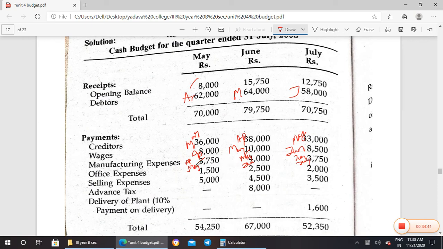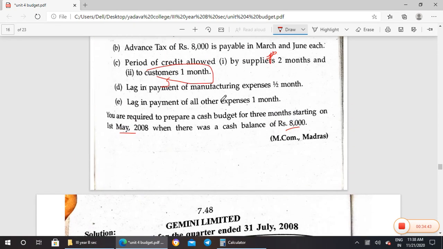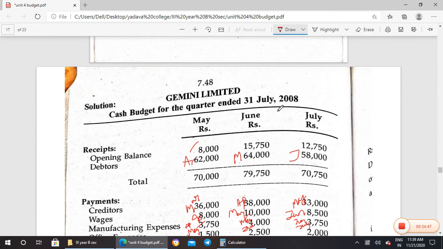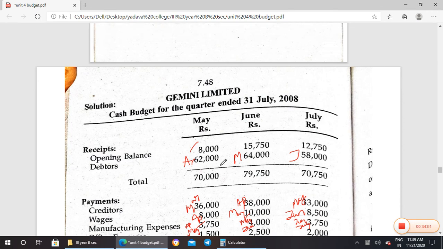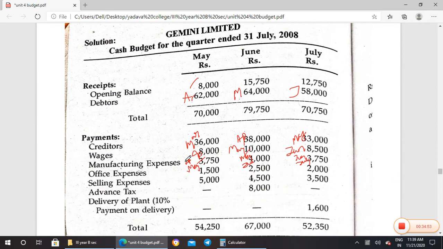That is the matter for the manufacturing expenses, because they asked to pay the lagging half expenses. Half expenses means half month taken from that month, half will be taken from the month before. So that is why they have combined April, May 3,750, May and June 4,000, June and July 3,750.